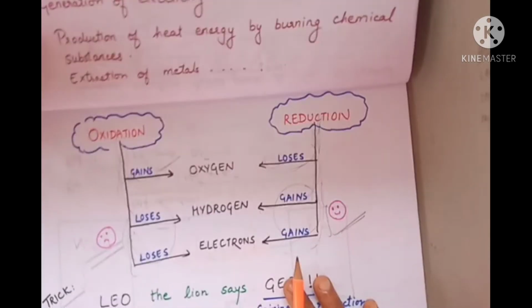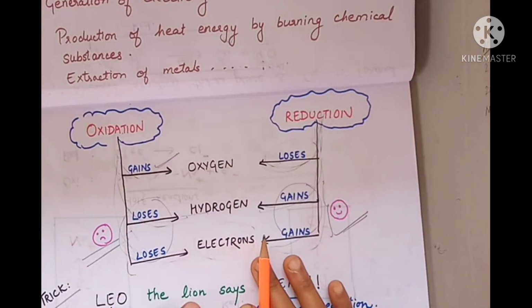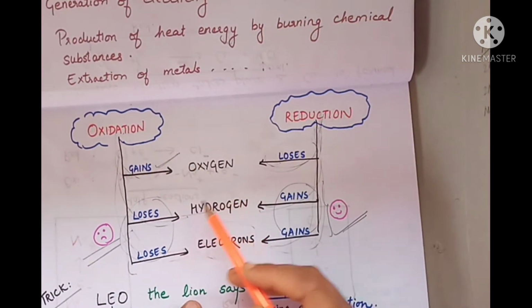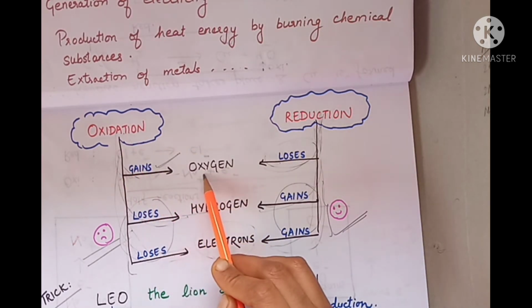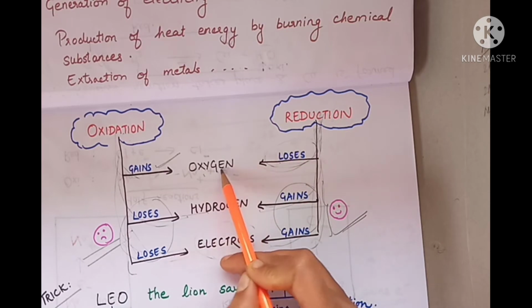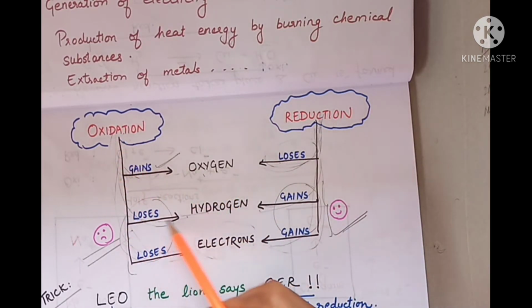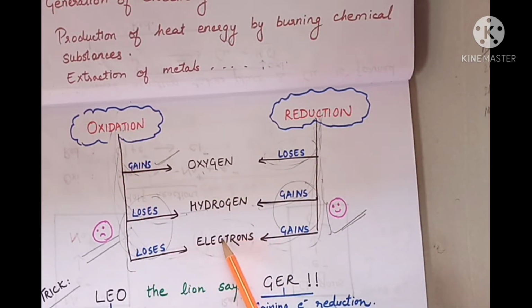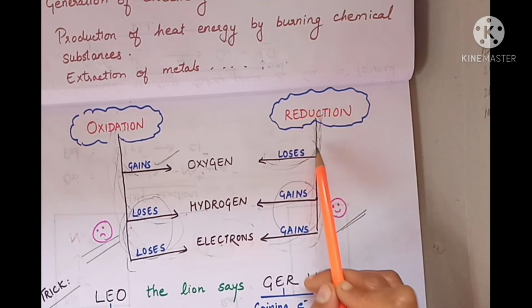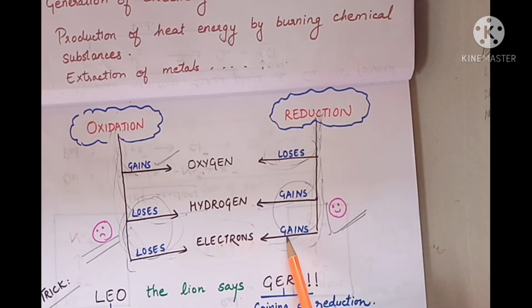Now we can define oxidation and reduction in terms of oxygen, hydrogen, as well as electrons. So oxidation is gaining of oxygen, reduction is losing of oxygen. Oxidation is losing of hydrogen, reduction is gaining of hydrogen. Oxidation is losing of electrons and reduction is gaining of electrons. So when it comes to oxidation, gaining oxygen, losing hydrogen, losing electrons, more of loses, and whereas reduction, losing oxygen, gaining hydrogen and gaining electrons.